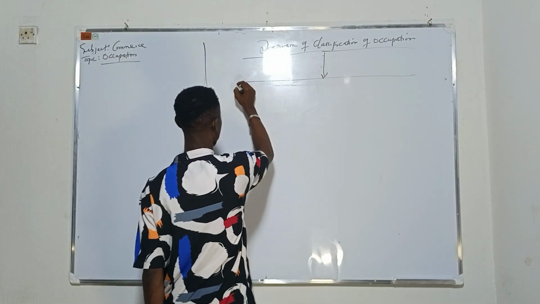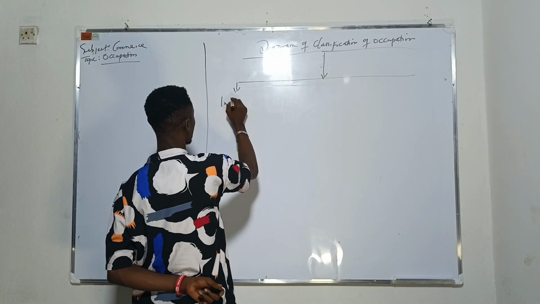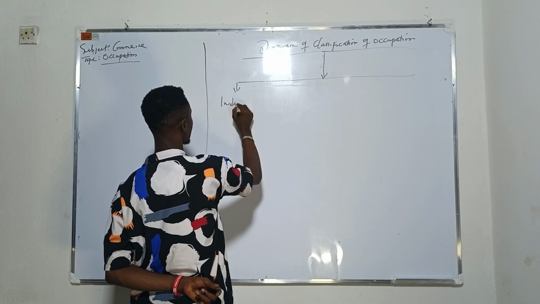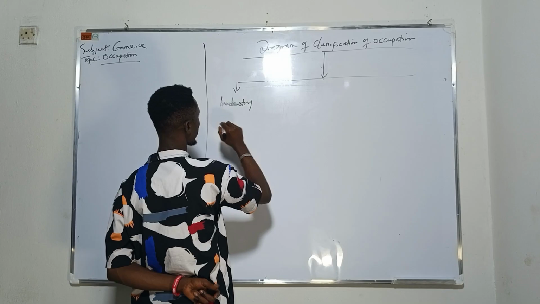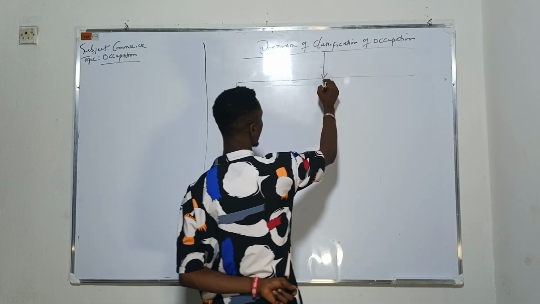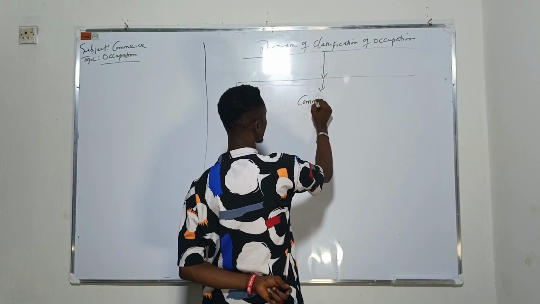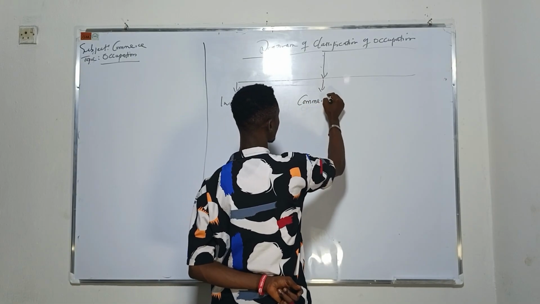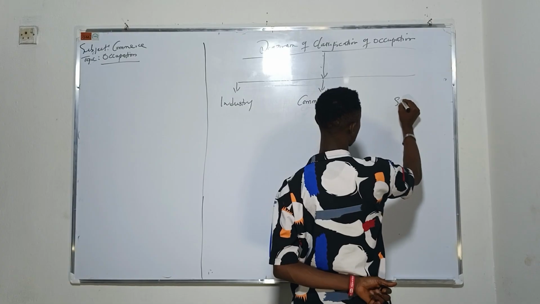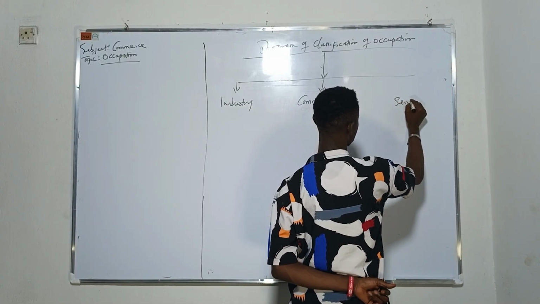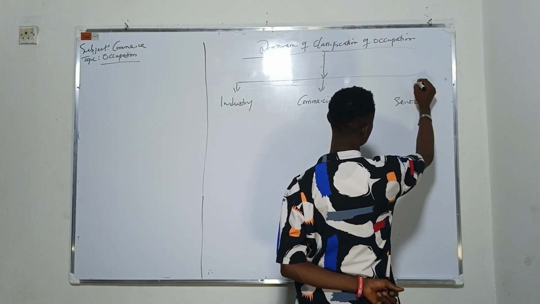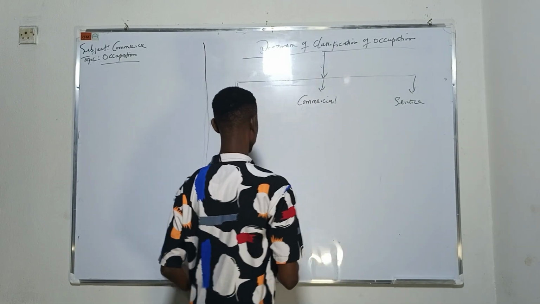We have the industrial occupation, the commercial occupation, and the service occupation.